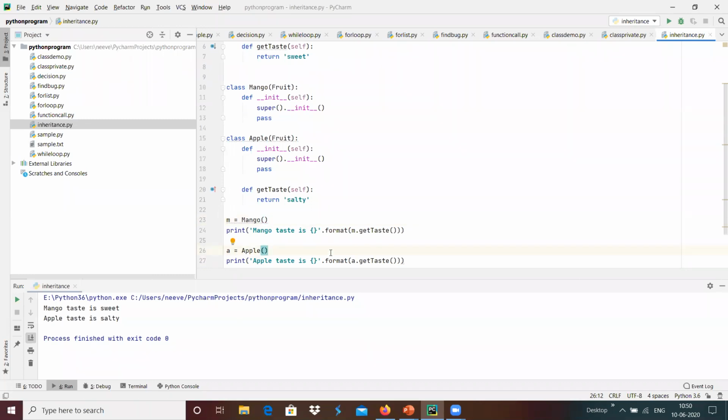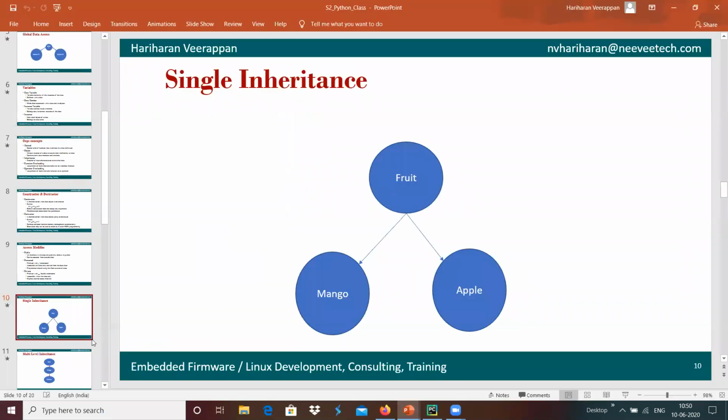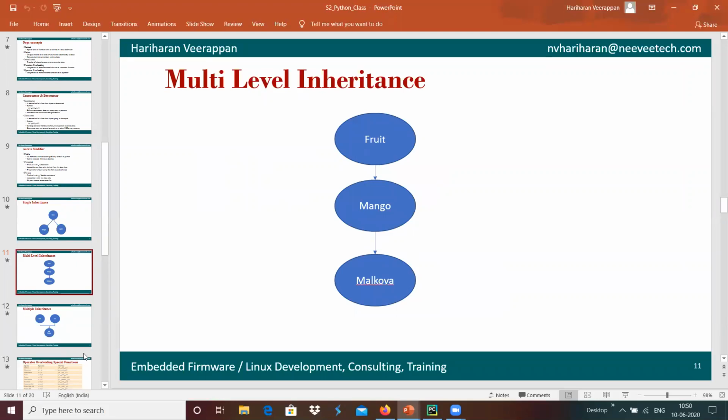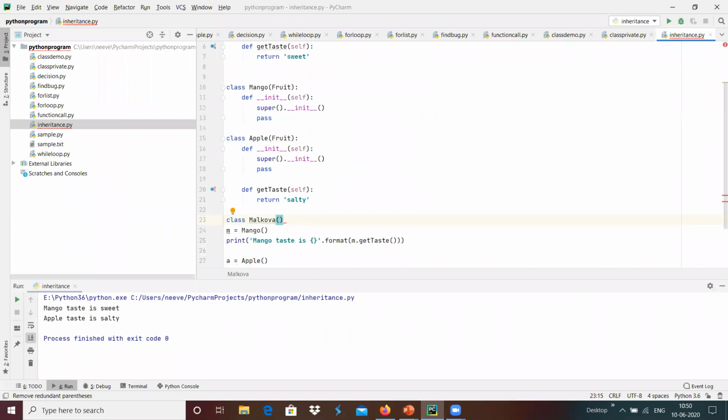This provides a single inheritance, and we have the option of something like multi-level inheritance, from the fruit to mango and mango to Malgova, that we will see over here. Maybe I'm going to define another class over here, class Malgova, which is a child class of mango over here. And I'm going to use the default constructor.